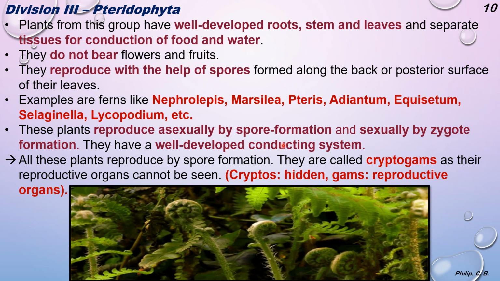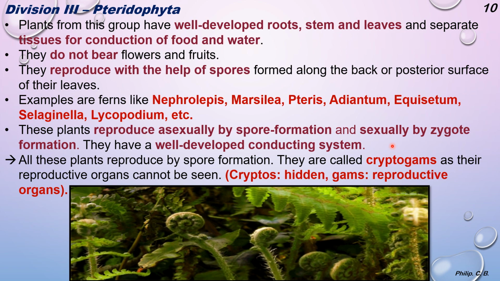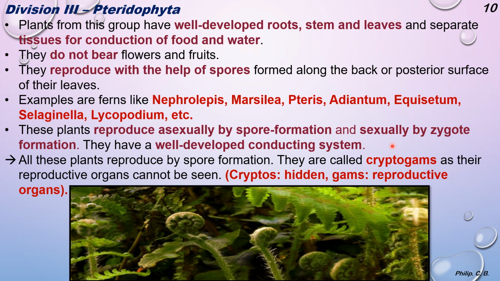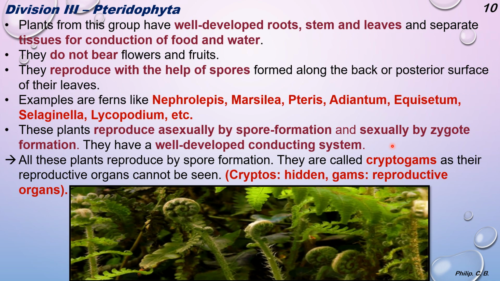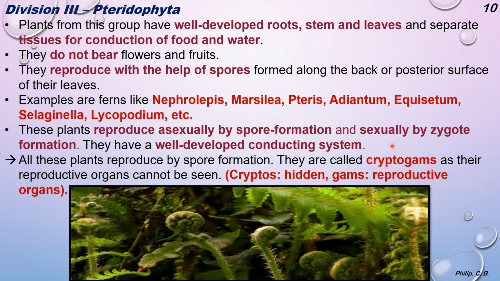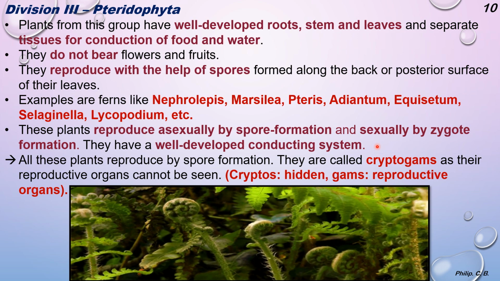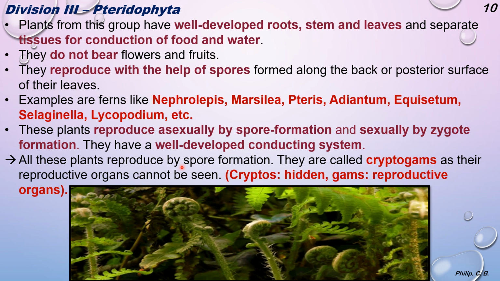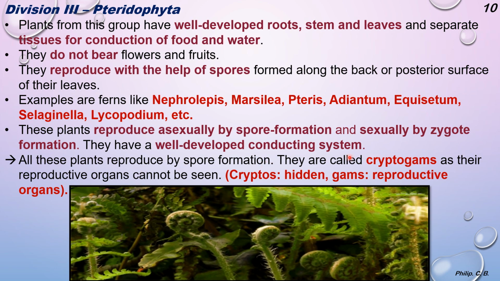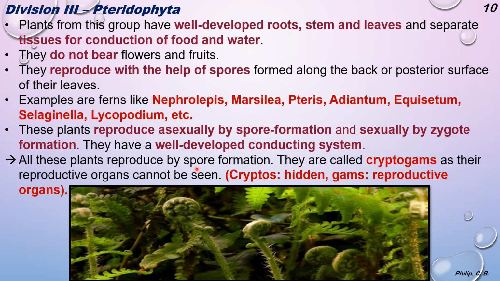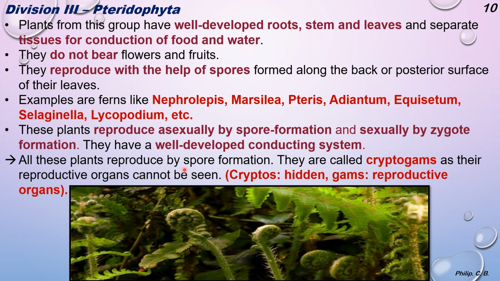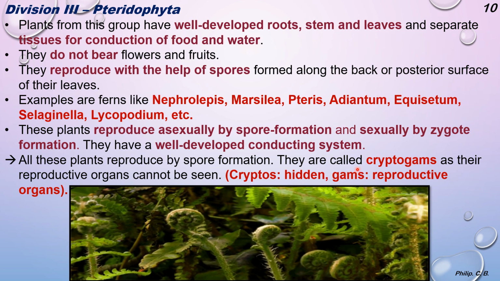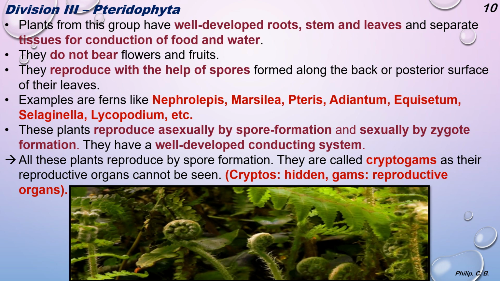They have a well-developed conducting system. So in this case, they can reproduce asexually with the help of spores, and also sexually by formation of a zygote through the gametes. And the conducting system is well developed, as I mentioned, xylem and phloem. Now, all these plants reproduce by spore formation. They are called cryptogams, as their reproductive organs cannot be seen. The term crypto means hidden, and gams means reproductive organs. Clear?